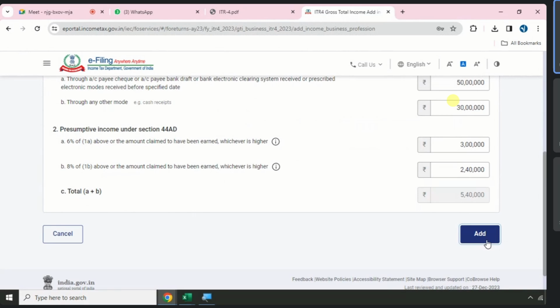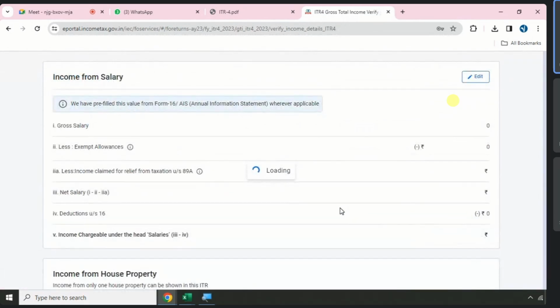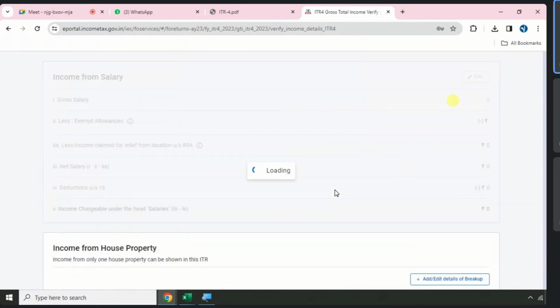Now you see how much tax will be created. Just to make you understand the difference between the same filing format with an individual PAN card and with a firm PAN card. Still loading.